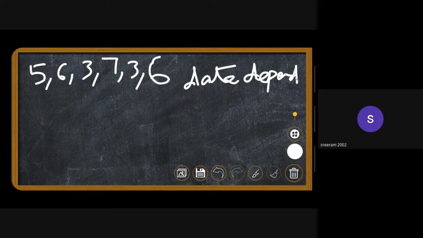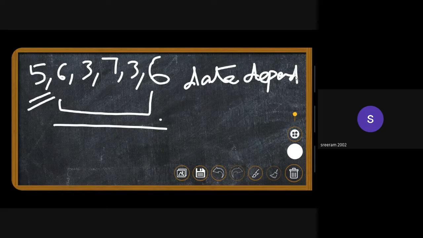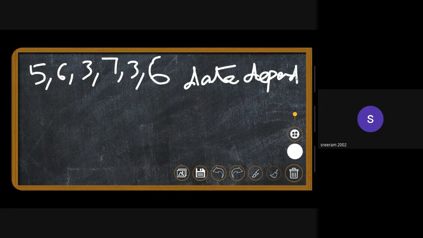If you want to find the nearest greater element to 5, you should know what is the data that you're having which is right of 5. That is why the brute force approach is like that. You start with 5, you iterate through all the elements of the array which are to the right. So instead what we can do is, we can start at the right end because this doesn't need any data.